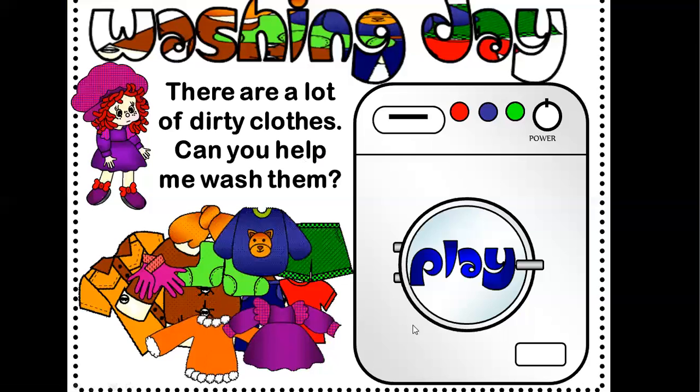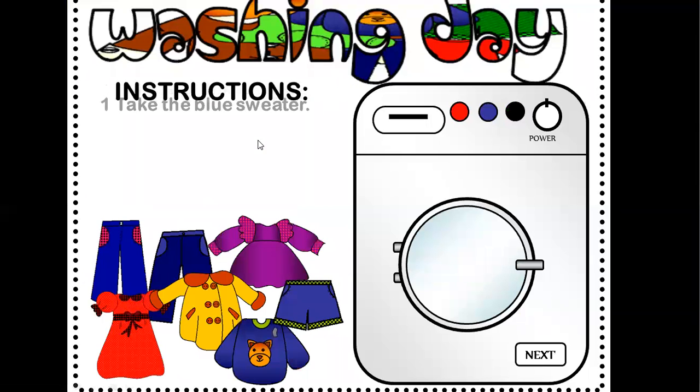Here also I have a washing machine, and in this machine I have some buttons: green, blue, and red, and every one means a different thing. The red one means hot water. This is for cold water, and this is of course when it's working, and this is for the power. Okay, my friends, let's play and check. I'm going to give you the instructions.